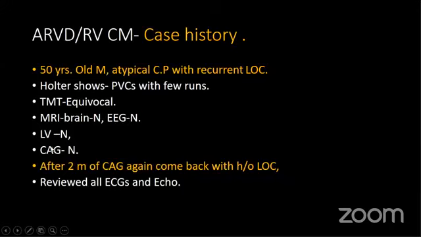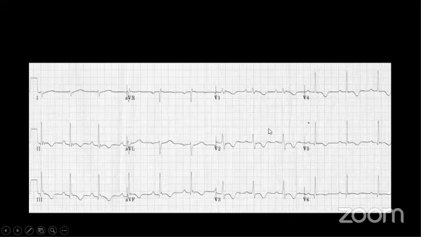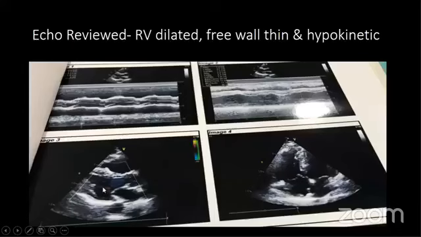LV was normal, CAG was done, that was normal. And after 2 months of CAG, the patient again came back with a history of loss of consciousness. Then we reviewed all the ECGs and echo, and that shows there is an epsilon wave. And echo shows there is RV dilatation and RV dysfunction. So that was ARVD.